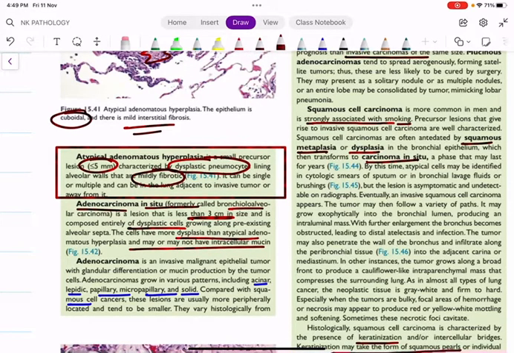We have something called as adenocarcinoma in situ. What is that called as? Adenocarcinoma in situ. Formerly, this was called bronchoalveolar carcinoma, but that terminology has been outdated. Now we are using adenocarcinoma in situ. The size here is less than 3 centimeters. Size is very important. You should remember.